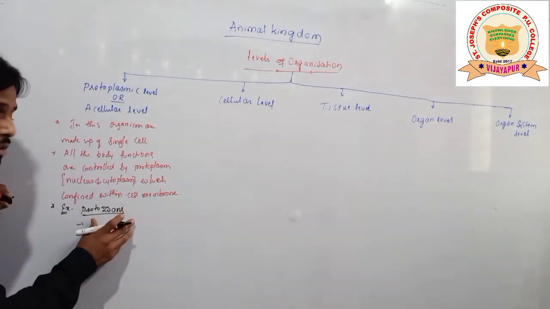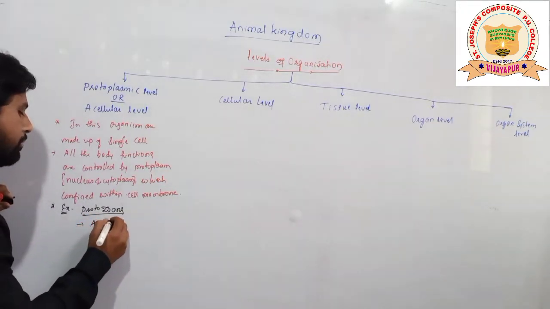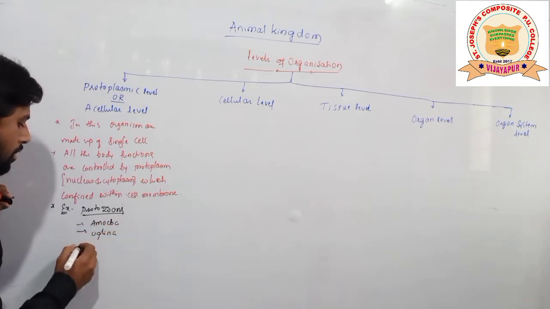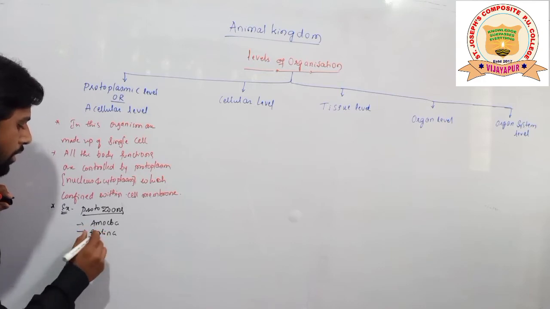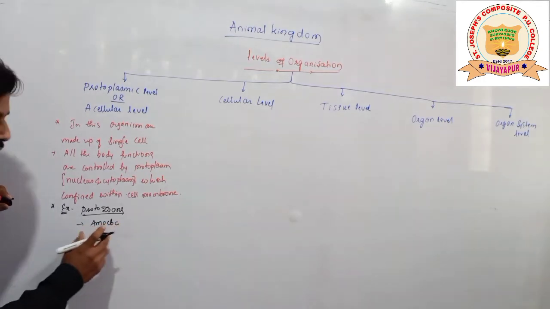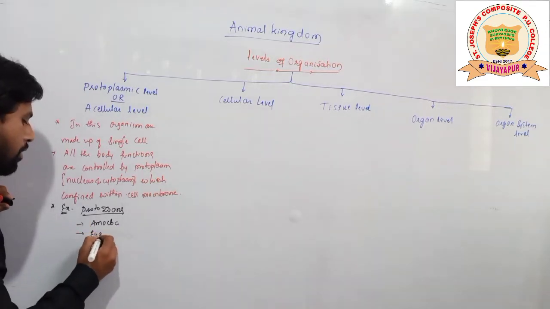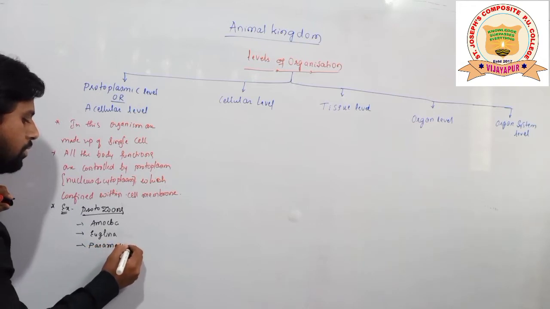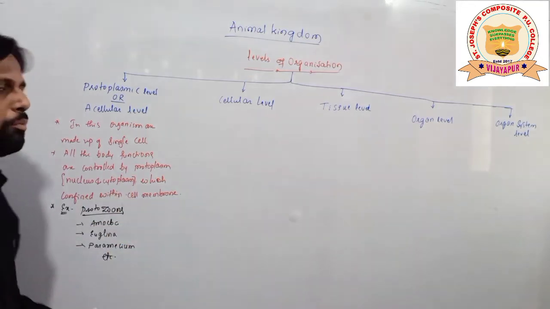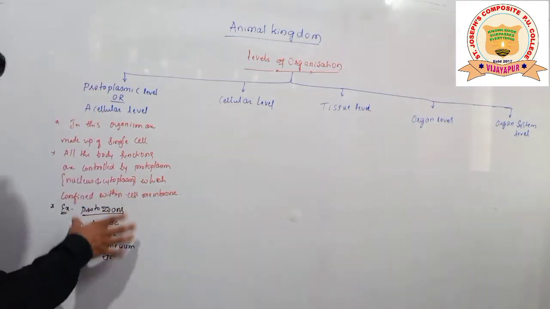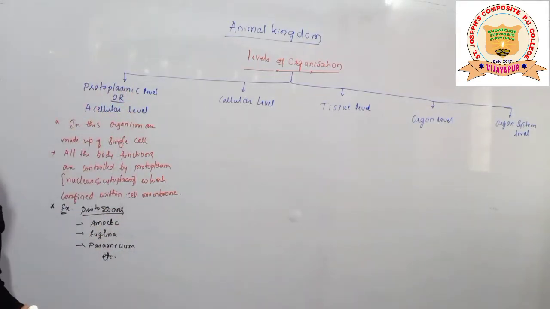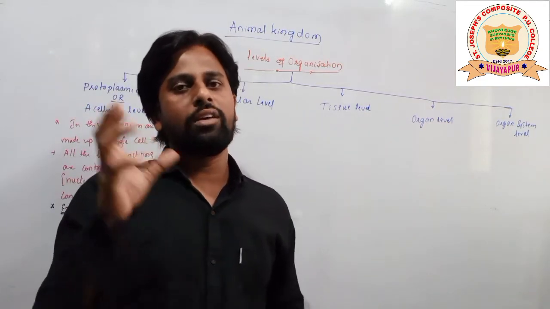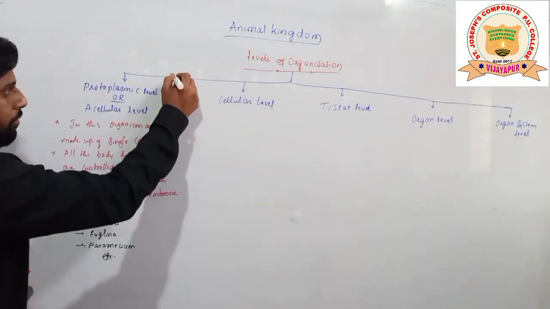Examples we can give for the protozoans are amoeba, euglena, paramecium, etc. So these are some important groups of animals which have the protoplasmic level. Means their body is only protoplasm, that is nucleus and cytoplasm, unicellular organisms. Okay, next.